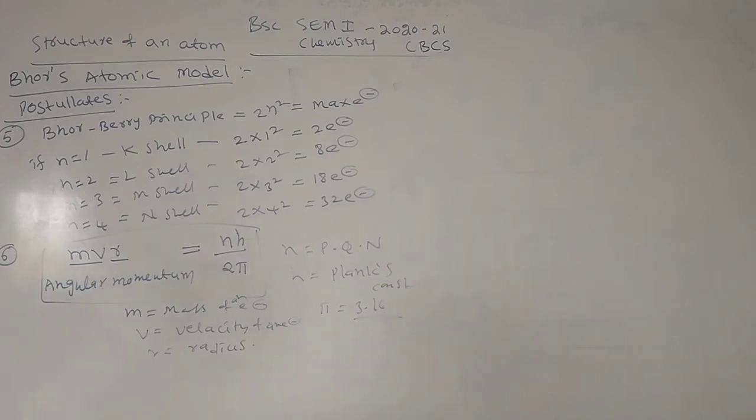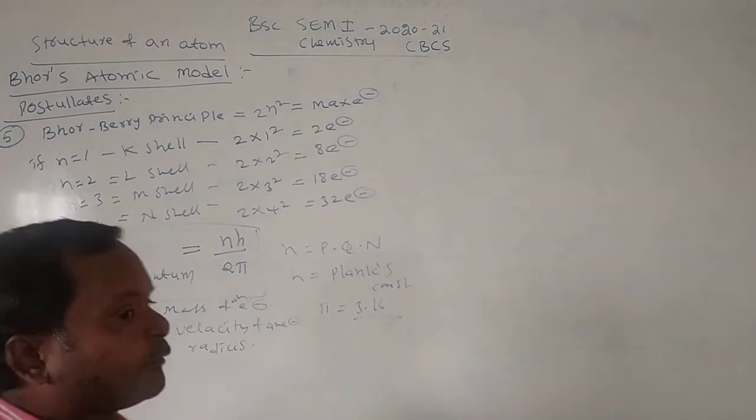Yes, now what is the sixth point? The angular momentum of an electron is always equal to nh by 2 pi. These are the important points, and some calculations are there. We'll see those calculations in continuation in this topic.